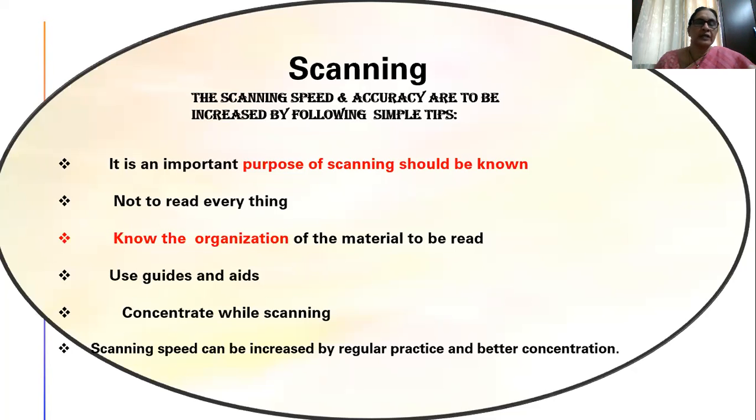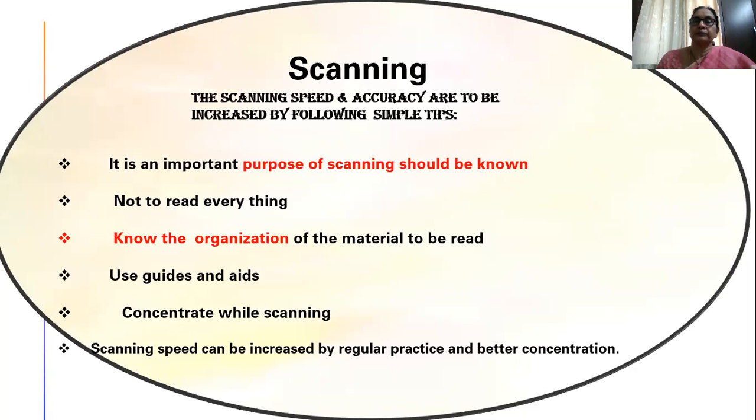And concentrate while scanning. It's very, very important to be highly focused while checking for the information. Scanning speed can be increased by regular practice. If you go on practicing, your scanning skills will improve and you will become a good scanner and get all the benefits of scanning.